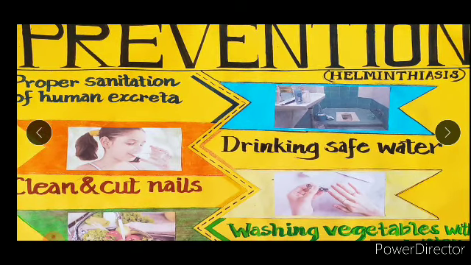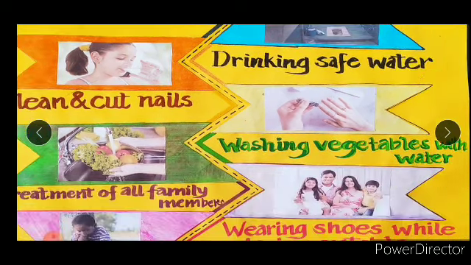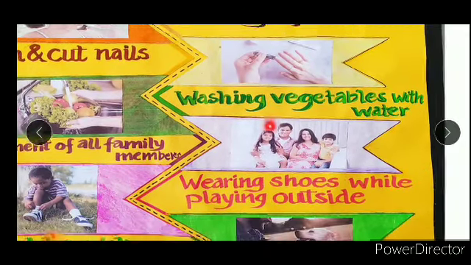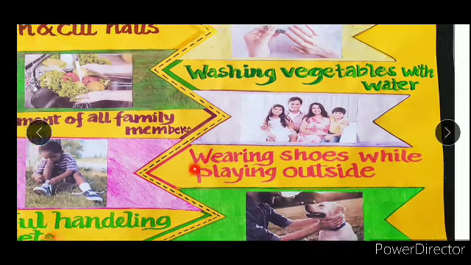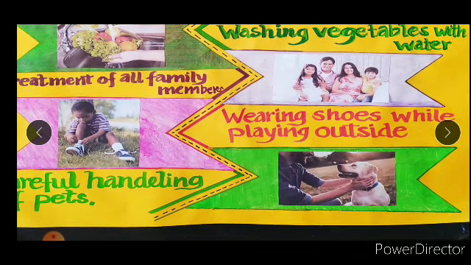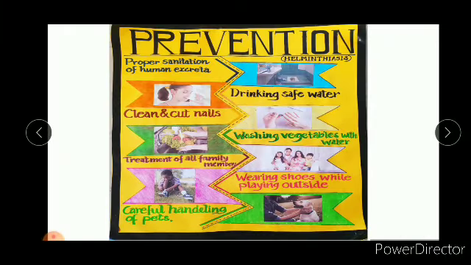There is a toilet, that is a proper sanitation technique, proper sanitation of human excreta, drinking of safe water, clean and cut nails, and washing vegetables with running water thoroughly. And treatment of family members, there is a family showing 4 members, and wearing shoes while playing outside, and careful handling of pets. So I have explained it further in a separate video, which would be attached to you along with it. So go through that, and if any doubt arises, you can ask.